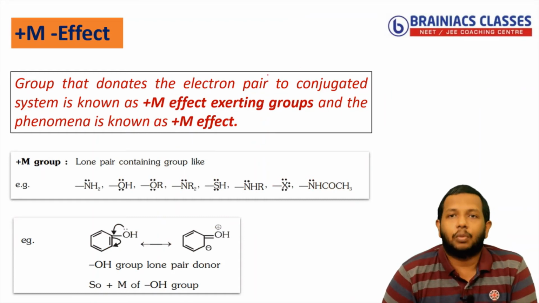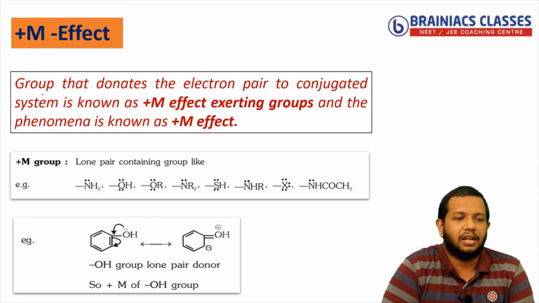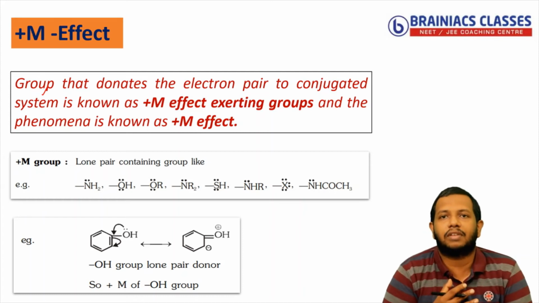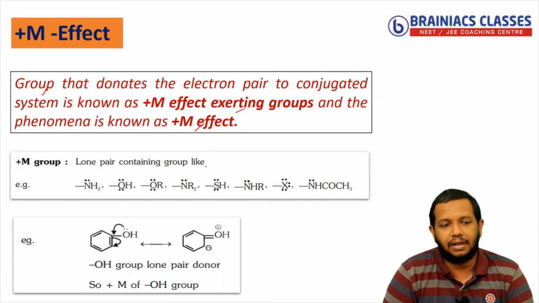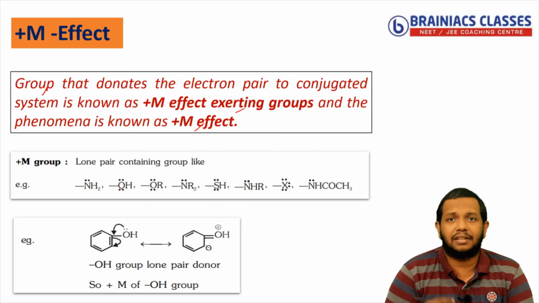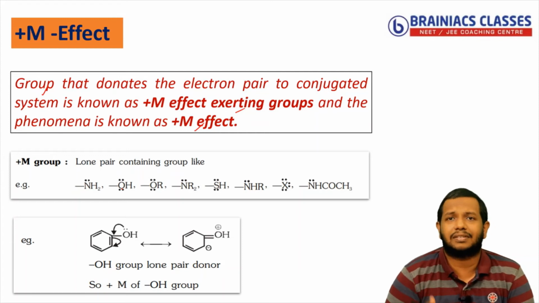Okay, so if you see the plus M effect, as per the definition I have shown here, the group that donates the electron pair to the conjugated system. Here the conjugated system I showed was benzene. Then those groups are called plus M effect exerting groups, or the effect is called plus M effect. So please see some of the examples. I can simply say the groups that have lone pairs of electrons will always, if connected to the benzene system, donate electrons to the benzene. That is the simplest way to remember.